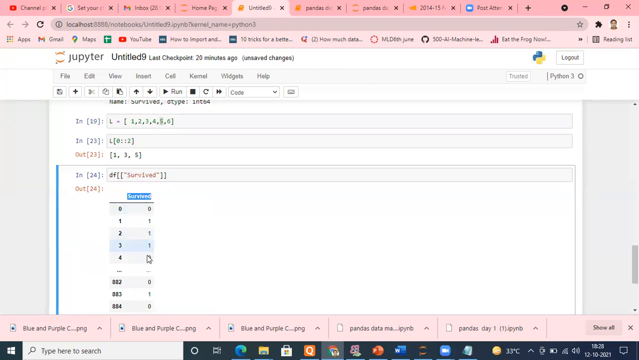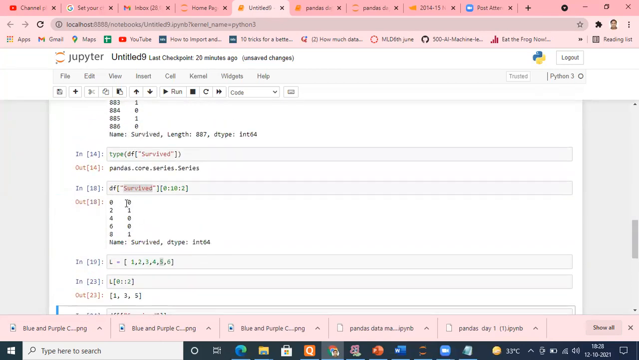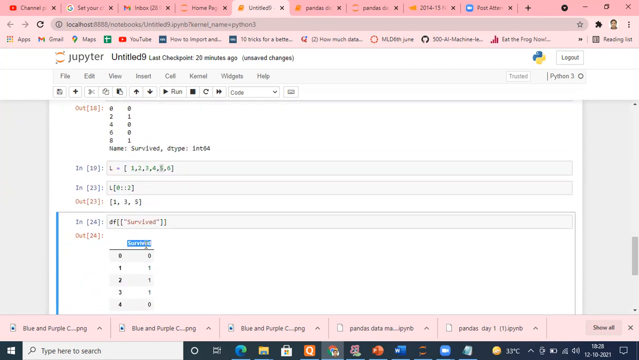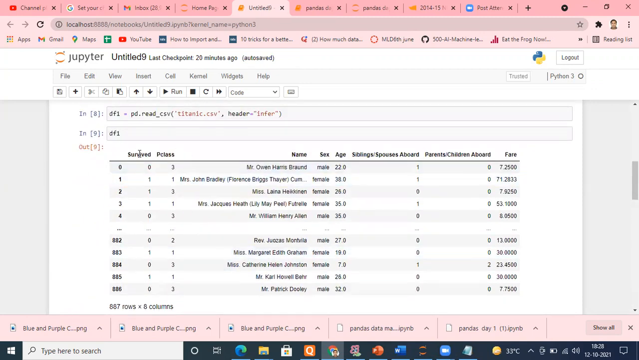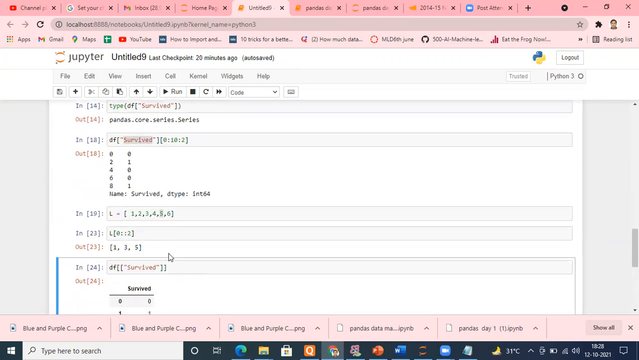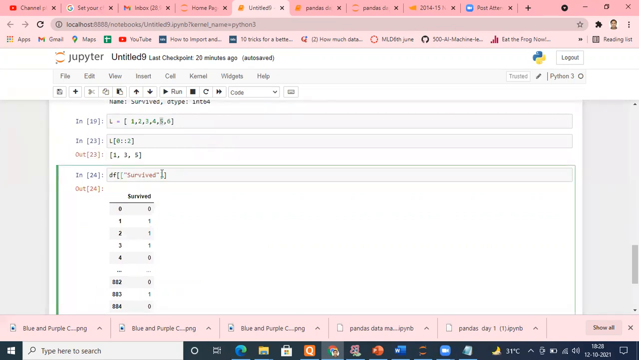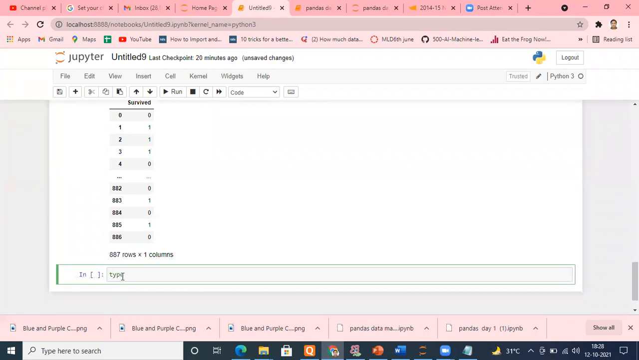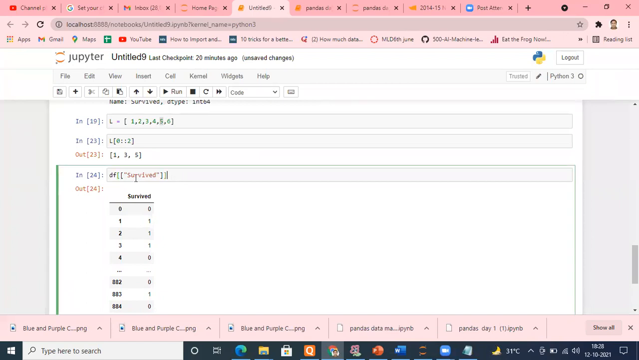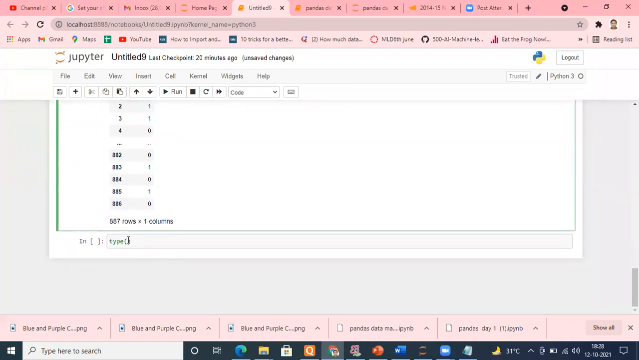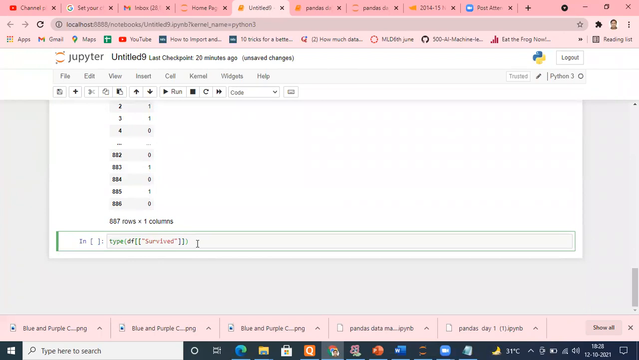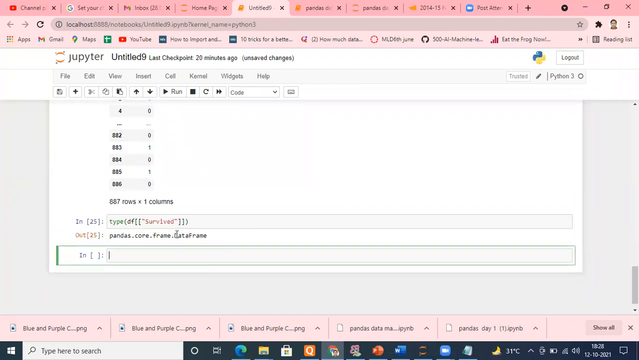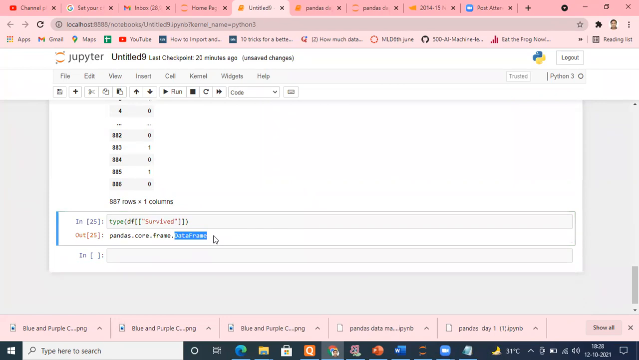And this kind of structure, where did we see it? Here the column header is not there, and here you are seeing the column header. We saw the column header earlier only in data frames. So once you put this list here, it will behave like a data frame now. If I check the type of this, it will return a data frame now. It's a data frame, the only difference is that I put these brackets here.